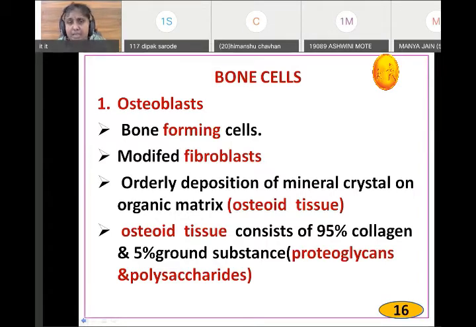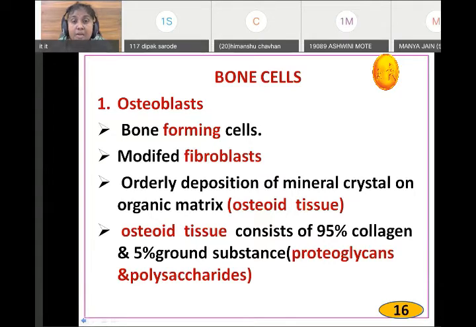Imagine that there is a bone. Suppose the blood calcium level decreases. Suppose it becomes 7. What happens? Which hormone comes into action? Parathormone.